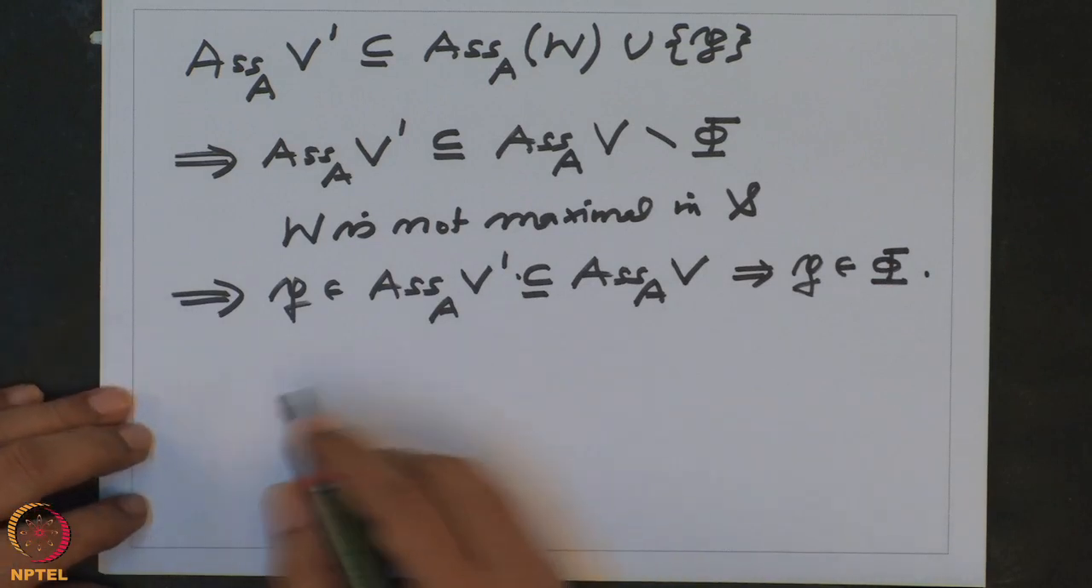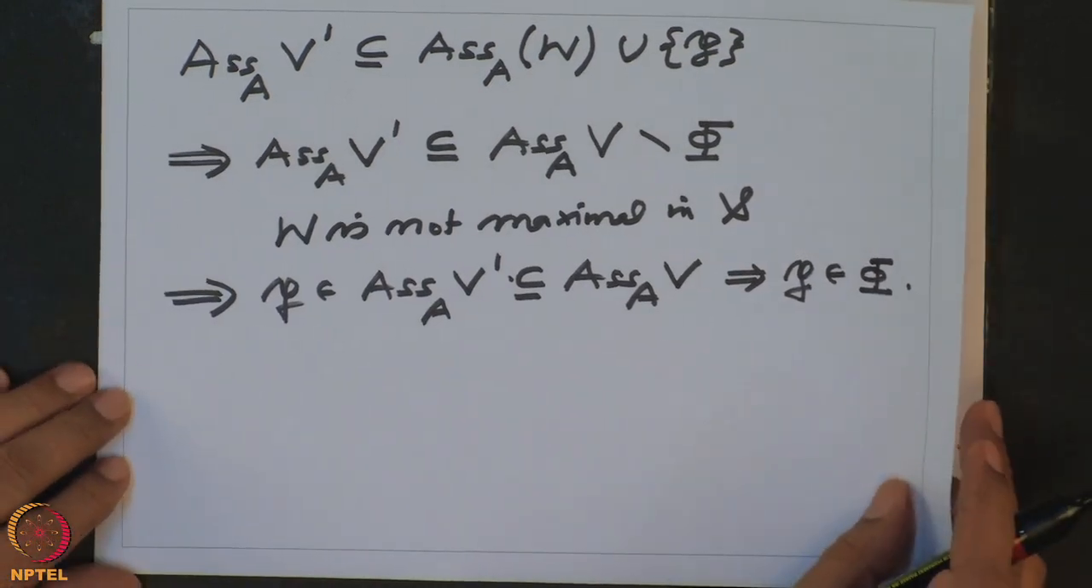So that proves the theorem, and this is a very, very important theorem, and we will continue this to prove that every submodule of a module has a primary decomposition. So after the break I will define what a primary decomposition is, and then we will prove that every submodule has a primary decomposition.